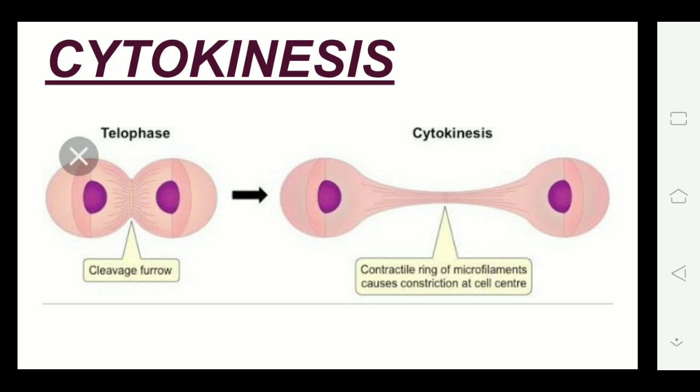And in cytokinesis, what happens? This is a combined step with telophase. One cleavage is formed there. Cleavage means a push is formed in the middle and tension is formed on the sides, so a ring forms in the middle. And the cytoplasm in the cell is divided into two parts. Both daughter cells get their share of cytoplasm. So the process or step in which the cytoplasm divides is called cytokinesis.